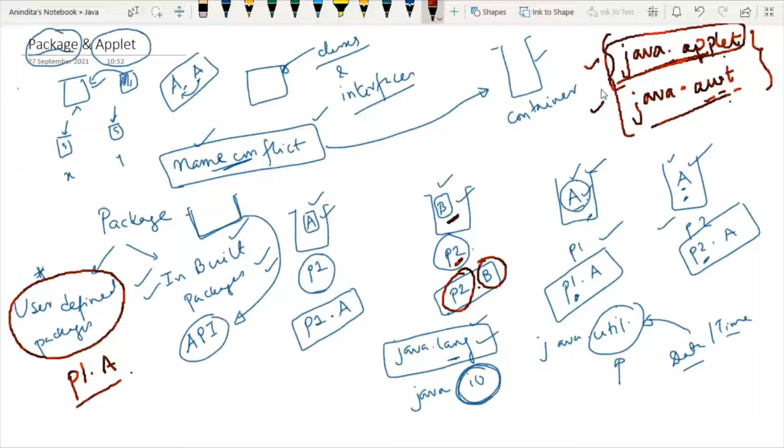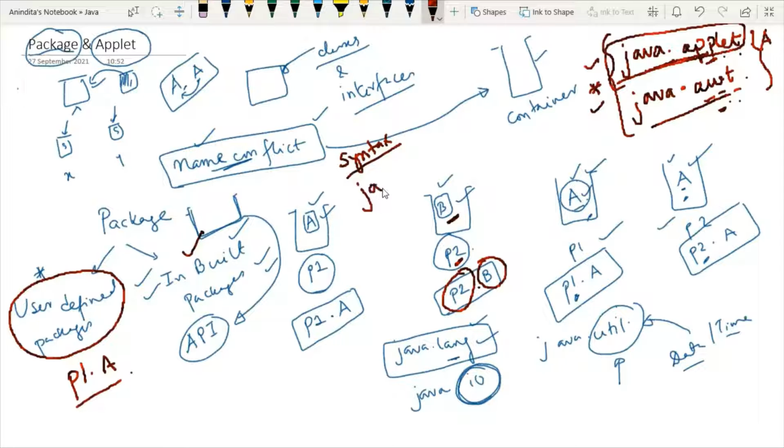By visualizing that you have java dot and then the package name, you can easily say that these are built-in packages, so we don't have to create those packages. And then at this point we will write the class name that we want to access. So in one word, what is the fully qualified path name for accessing a built-in package?